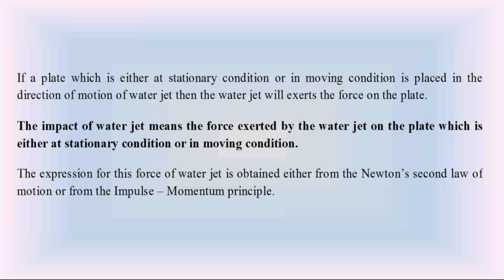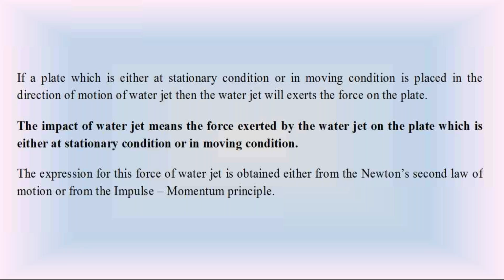Whenever there is a metal plate in front of the water jet, that water jet will hit that metal plate. That is called impact. When the water jet hits the metal plate, we call it the impact of water jet on the metal plate. At the time of impact, the water jet applies force on the metal plate, whether the plate is vertical, inclined, curved, at rest, or moving.